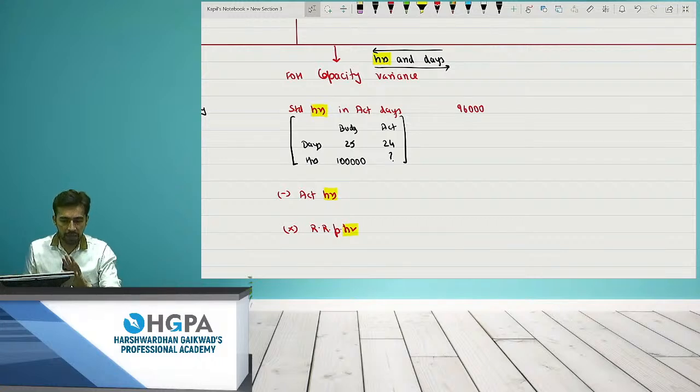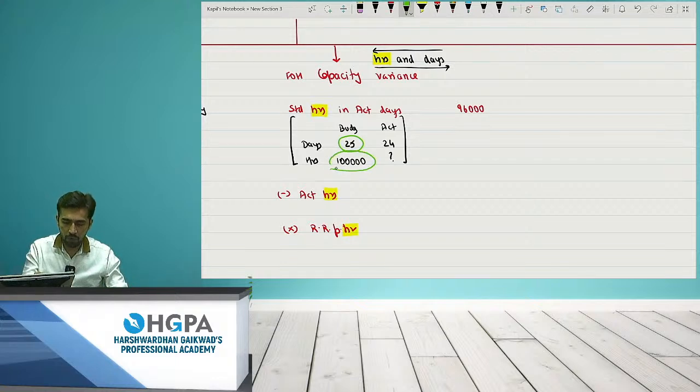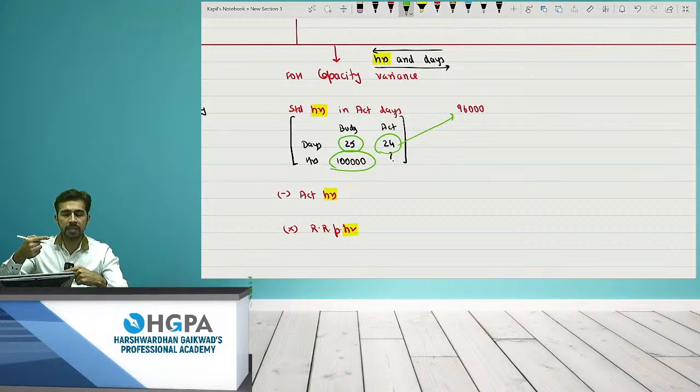Now, if I ask you what is the budget given to you, you will tell me, sir, we have to come for 25 days and work for 1 lakh hours. But actually, you came here only for 24 days, right? So if I compare that, you should have worked only 96,000. If 25 days is 1 lakh, how much in 24 days? You should have spent only 96,000.